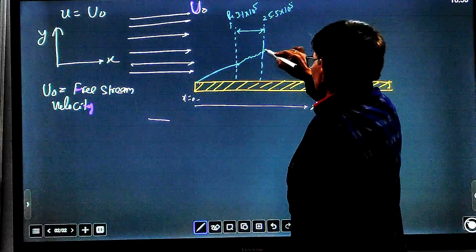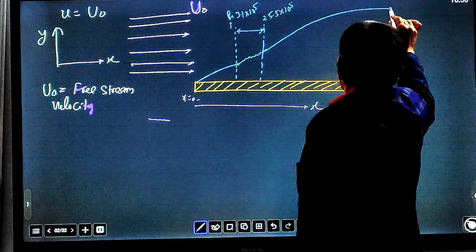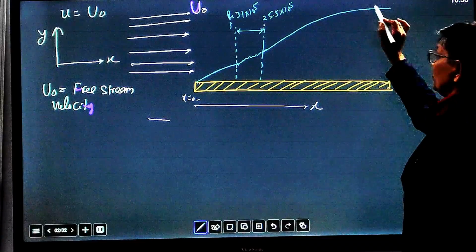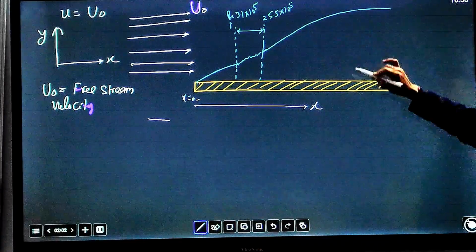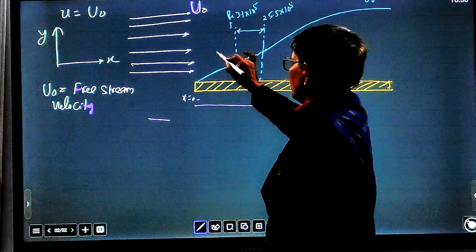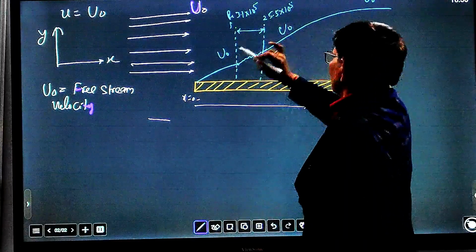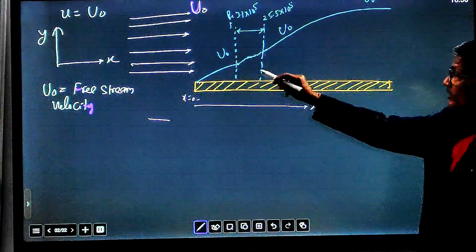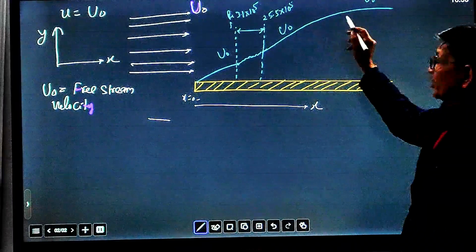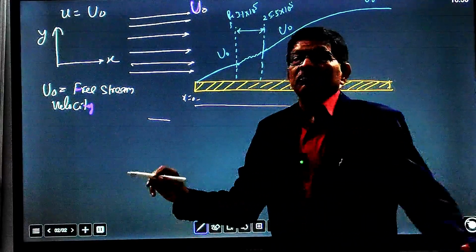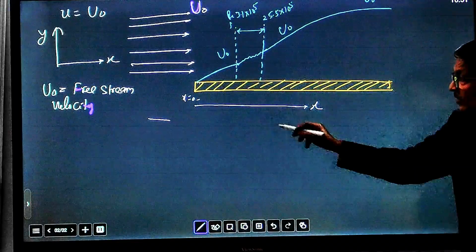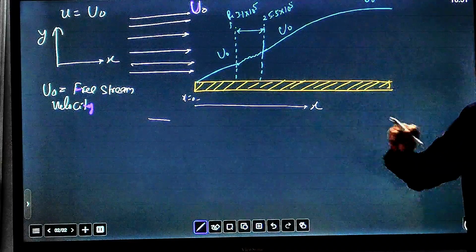And now starting here is the turbulent flow region, and as we move forward, this is the region where up to this point the flow is affected by the surface, and beyond this again the flow becomes totally free stream. Here the flow is free stream, so it is a free stream velocity. But within this boundary, on both sides, because this is a mirror image, we can draw the same boundary, because the plate is kept within a very wide moving fluid. So the same boundary layer forms on the opposite side also.